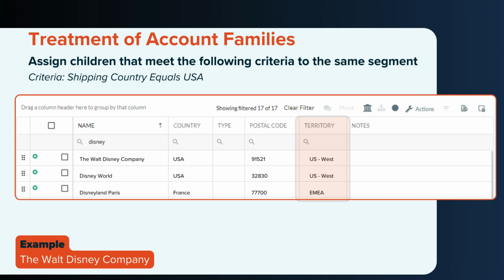Assign children that meet the following criteria to the same segment. This option allows you to create rules for which children should and shouldn't follow the parent. As a simple example, let's say you want only US subsidiaries to follow the parent. You can put that here so that certain subsidiaries would follow the parent and the rest would be treated independently. As you can see, in the case of our simple Disney example, you would have Disneyland Paris by itself over in EMEA, and you would have Disney World in the West USA region with the Walt Disney Company.